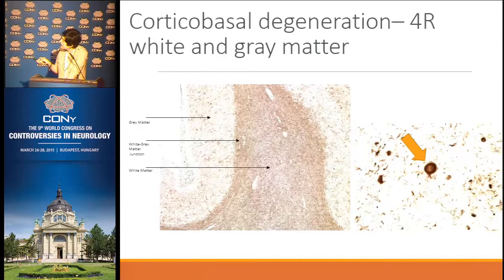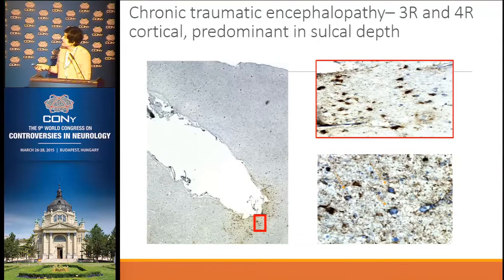This is a balloon cell. We hear about it a lot, though we don't always see it. We have some astrocytic plaques. They resemble more or less what we see in Alzheimer's disease, but they don't have amyloid. This is a different kind of tauopathy. It's a mixture of 3R and 4R. This is what we see in repetitive traumatic brain injury, and it's called chronic traumatic encephalopathy.